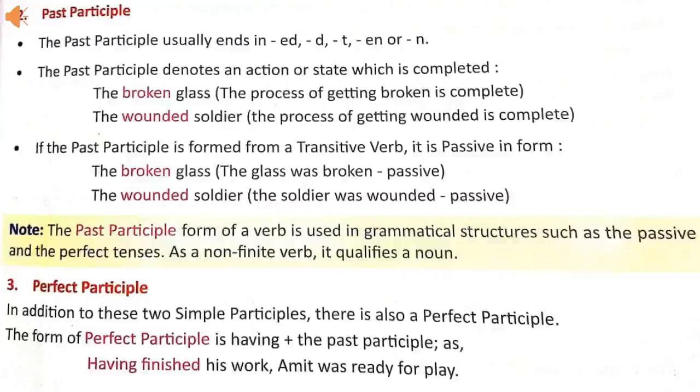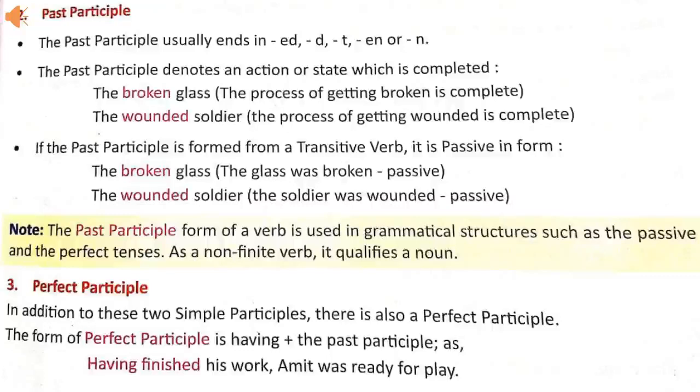The broken glass, the wounded soldier. In these examples, broken and wounded are past participles, and they show that the process of getting broken or getting wounded is over, complete.